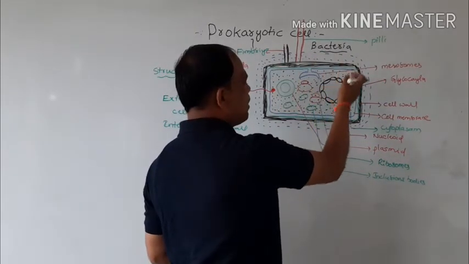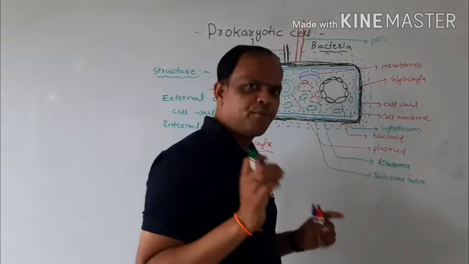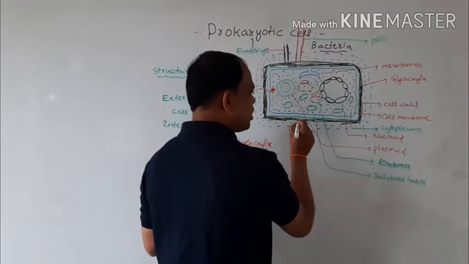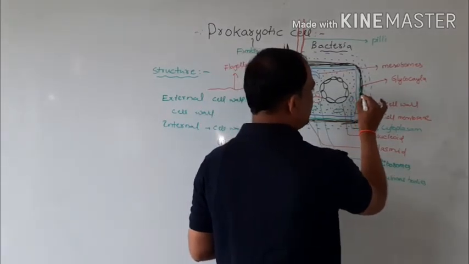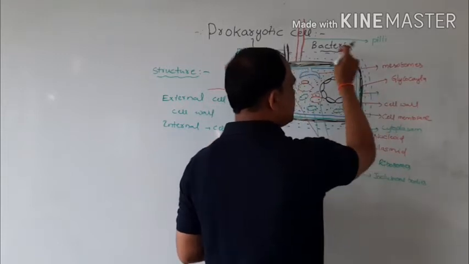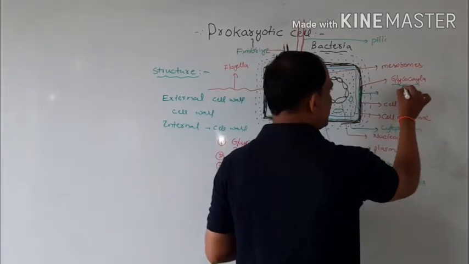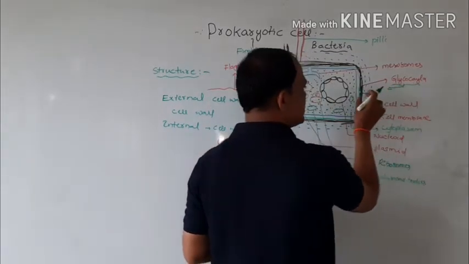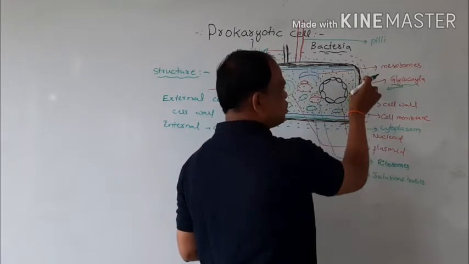The part above the cell wall is surrounded by a tightly bound layer, and all of this above part is called glycocalyx.